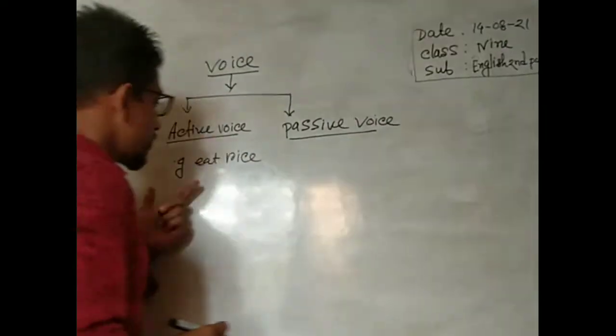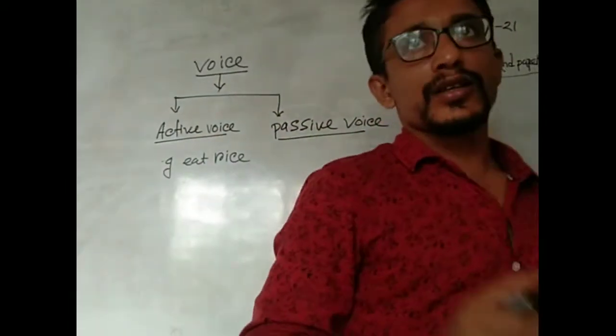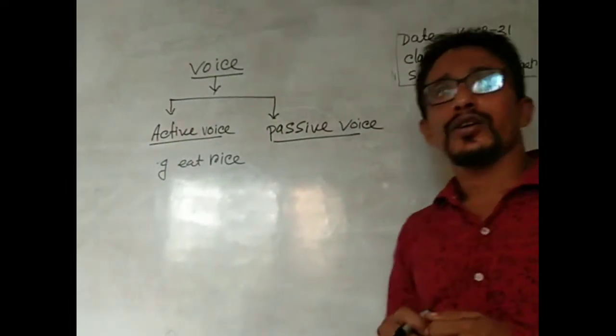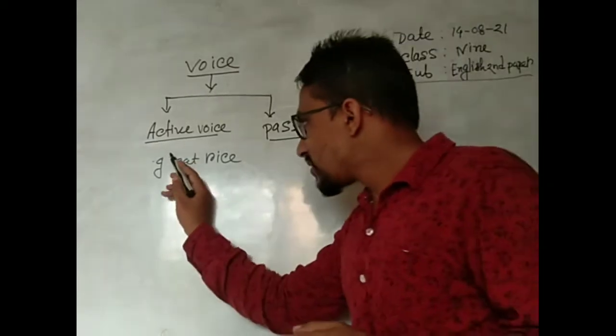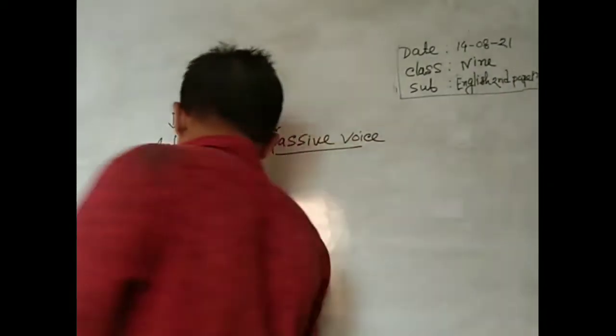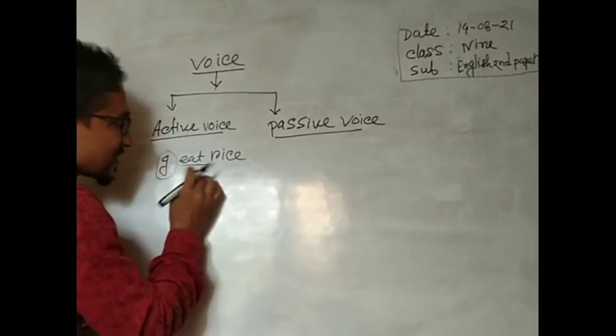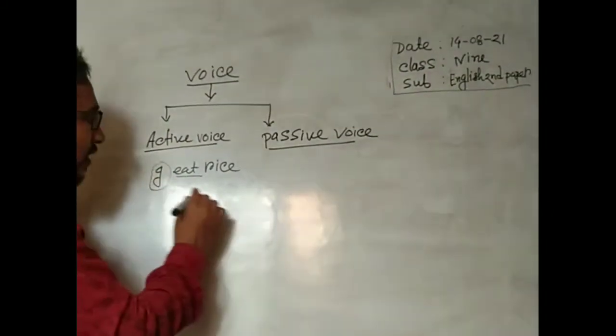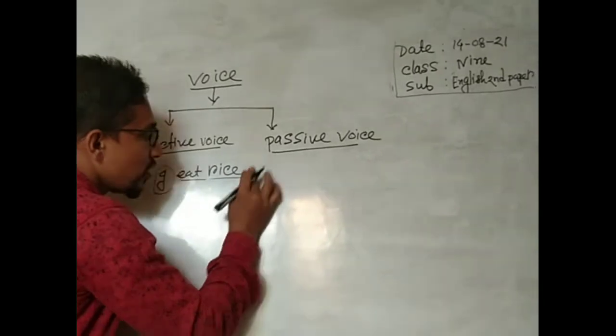Here, I is the subject, eat is the main verb in present form, and rice is the object.